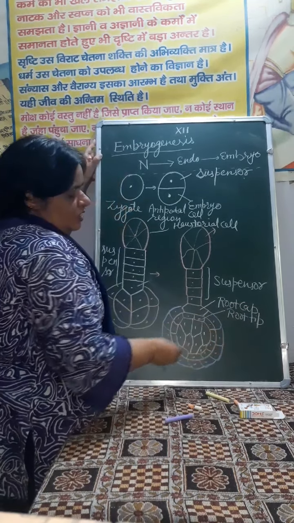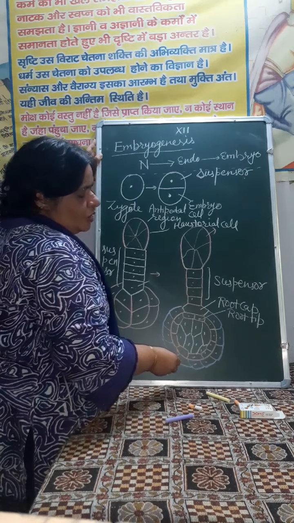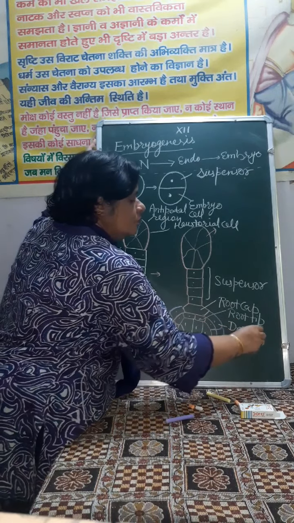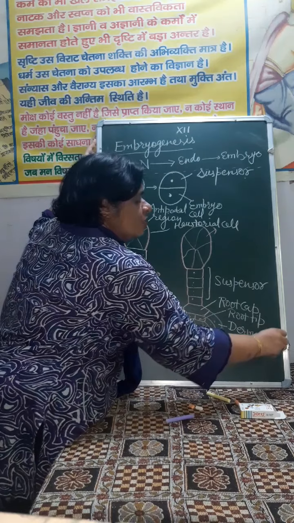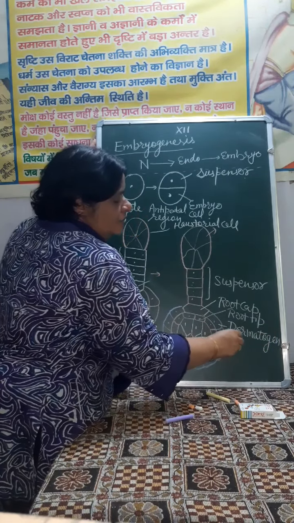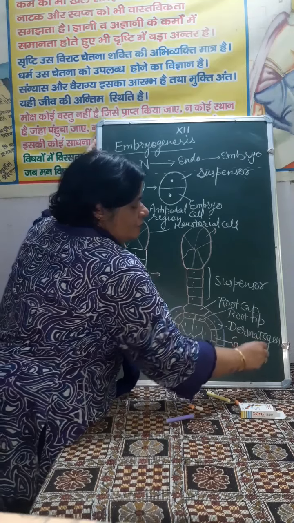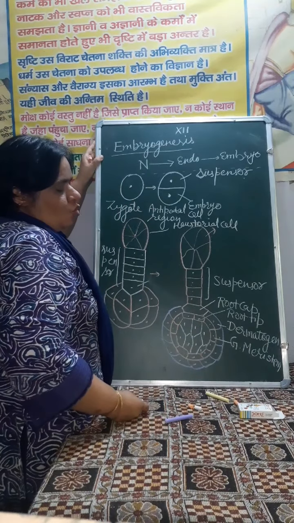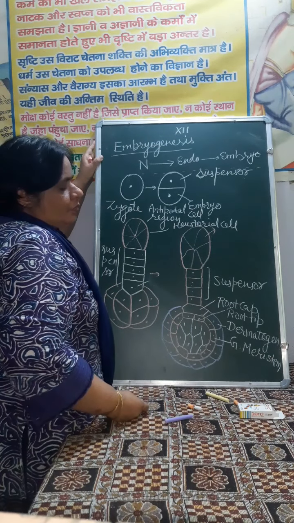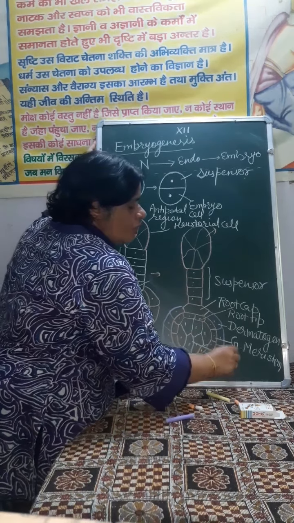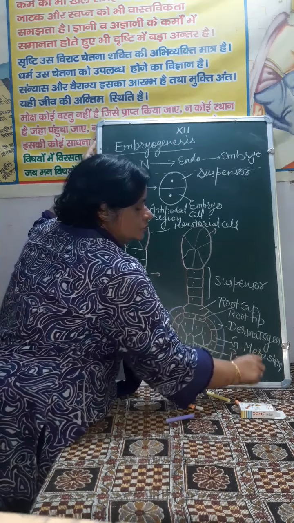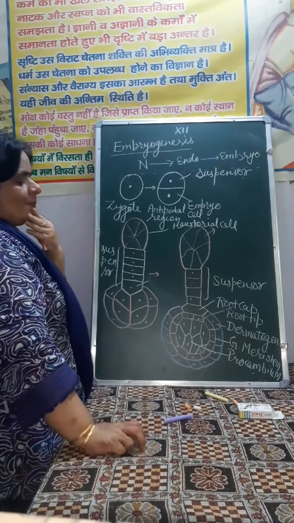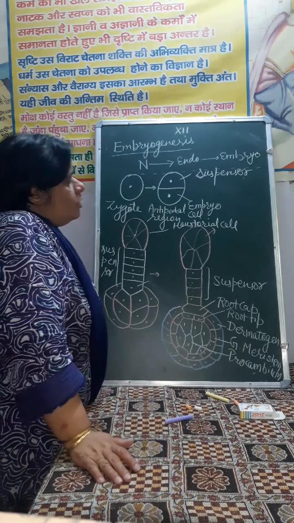Then there is differentiation. यहाँ आप देख सकते हैं, there is formation of 3 tier of cell. Outer one is dermatogen. This dermatogen give rise to epidermis. Then this one is ground meristem. Ground meristem, it give rise to cortex and endodermis, and this is procambium. This give rise to stele, that is pericycle and vascular bundle.